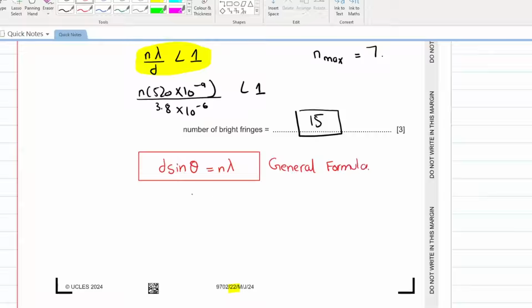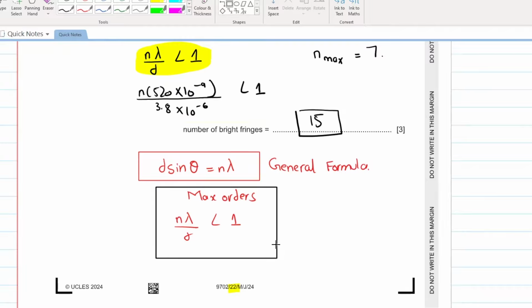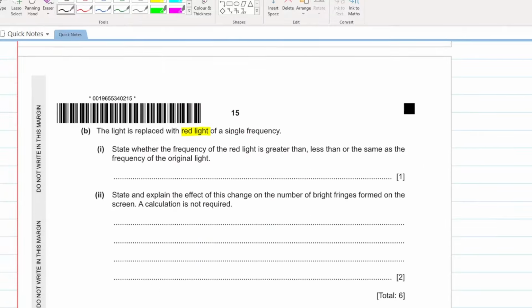However, if you want to calculate the maximum orders, इस formula को थोड़ा सा हम shift करते हैं. d comes in the denominator and we say this must be less than 1. ठीक है? तो ये दो formulas होते हैं for diffraction grating. चलो. Now we know if you are replacing the light with a red light, what will happen? Lambda will increase. Perfect.